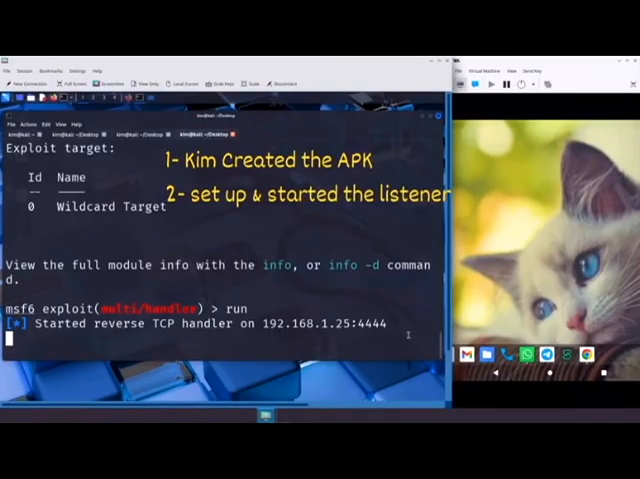way to deliver the payload to the target. In real-world attacks, this is often done through social engineering, tricking the victim into installing the app by making it look useful, fun, or urgent. In our case, Kim will pose as a friendly developer, sharing a link to a simple mobile game he just